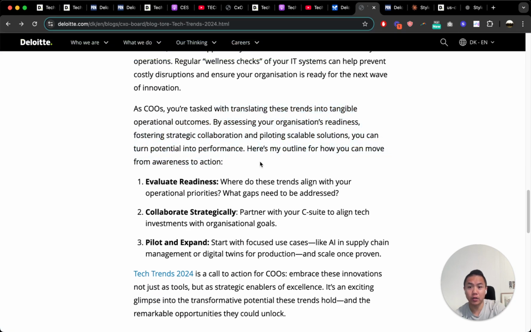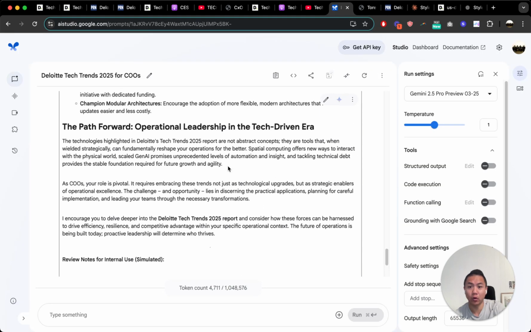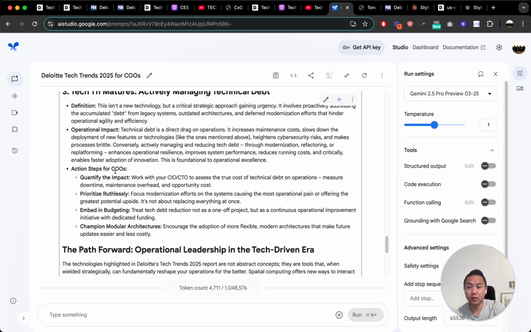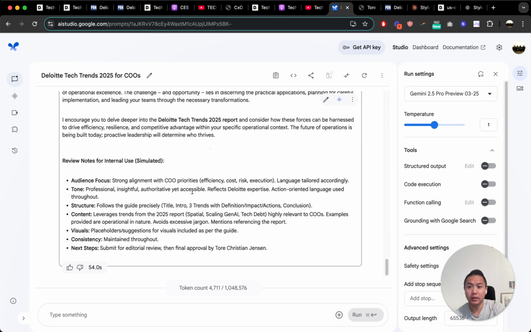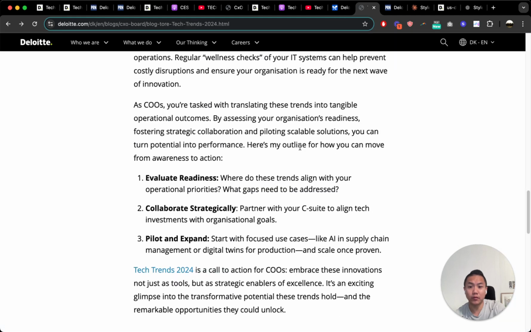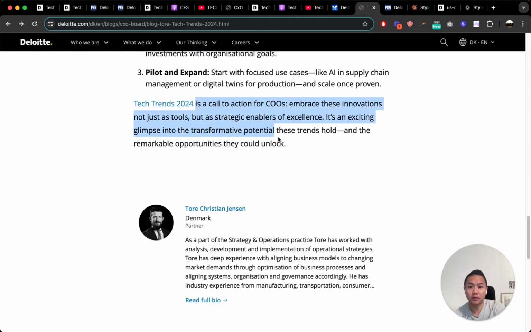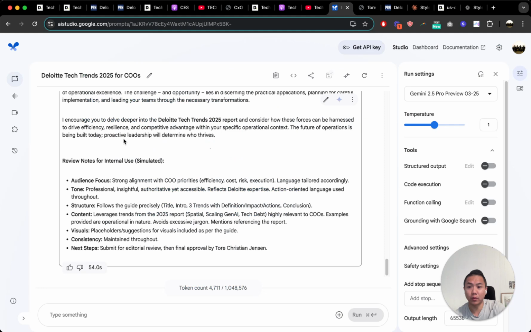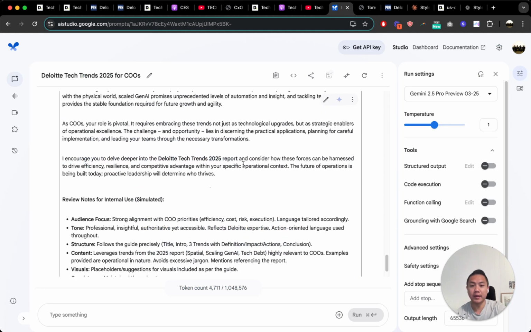Here's my outline for how you can move from awareness to action. So we've got something similar here, the path forward. In this case, it's also integrated action steps into each section. And then we've got a call to action right here. We link to the 2025 report and get them to read it.